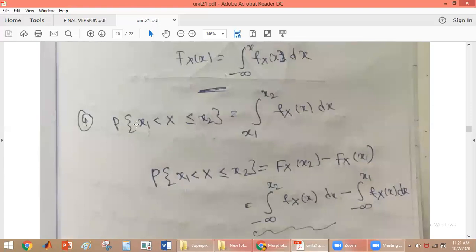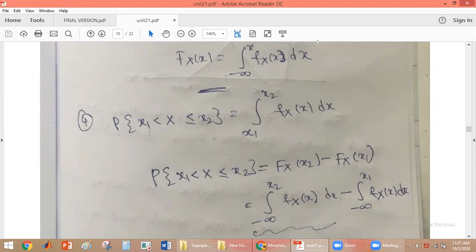If you want to find the probability that x1 is less than X less than or equal to x2, it will be equal to the integral from x1 to x2 of fX(x) dx. From the property of a distribution function, this will be equal to FX(x2) minus FX(x1).